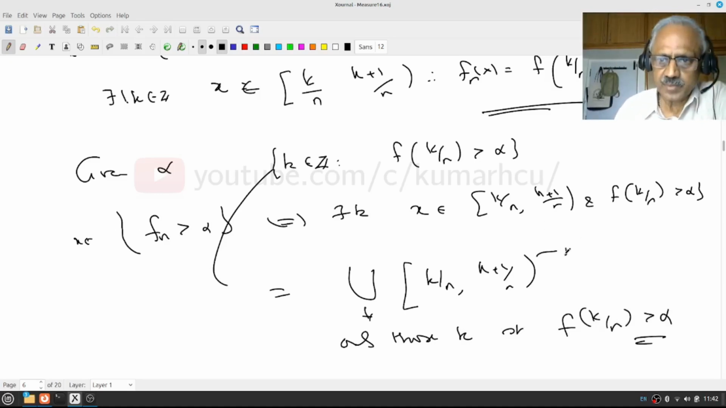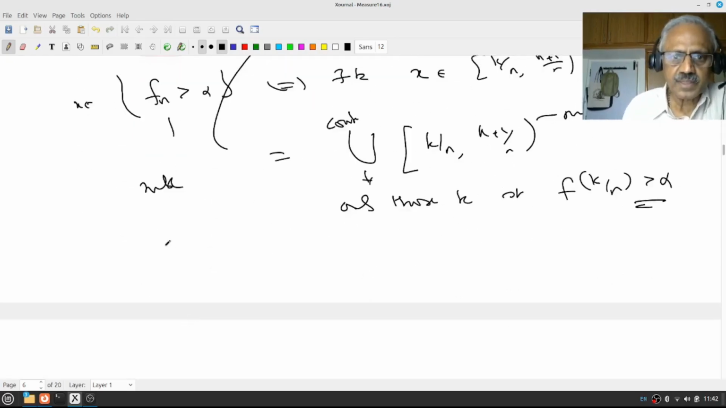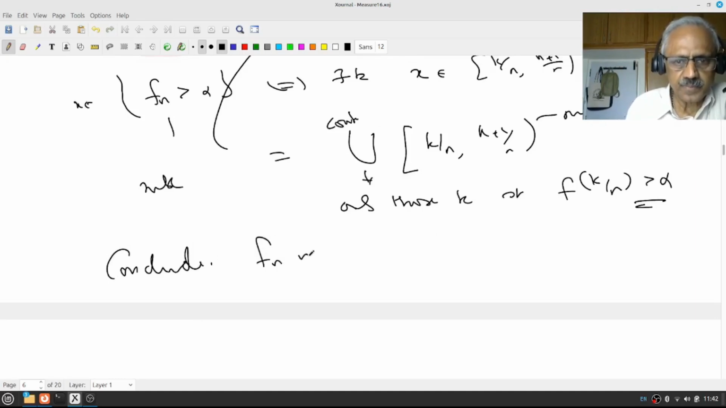And each one of them is measurable. This is a countable union. Therefore, this is measurable. Hence, we conclude f_n is measurable.